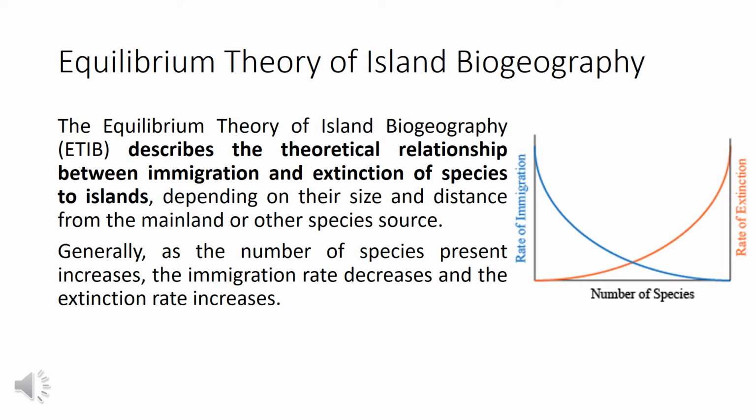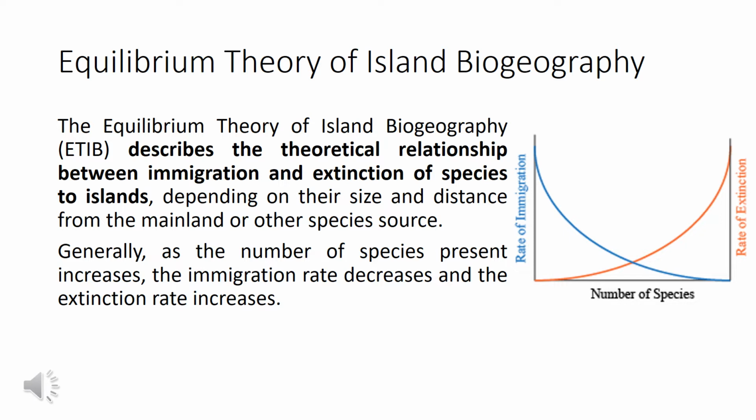The equilibrium theory of island biogeography describes the theoretical relationship between immigration and extinction of species to islands, depending on their size and distance from the mainland or other species source. Generally, as the number of species present increases, the immigration rate decreases and the extinction rate increases.